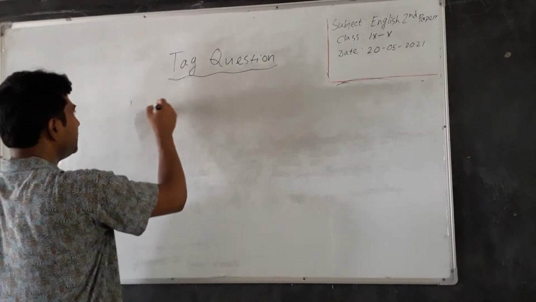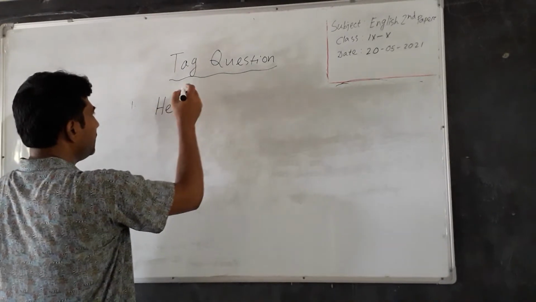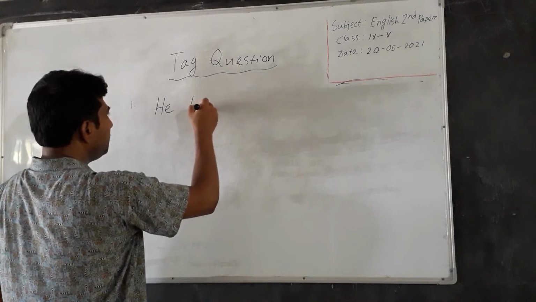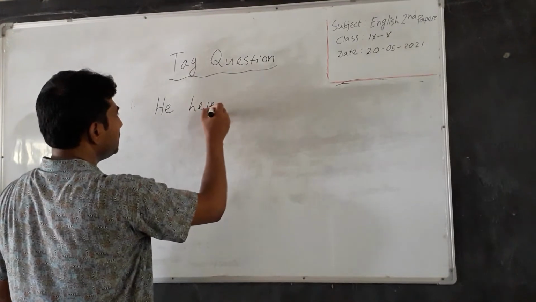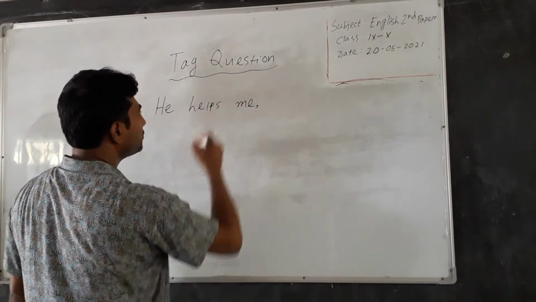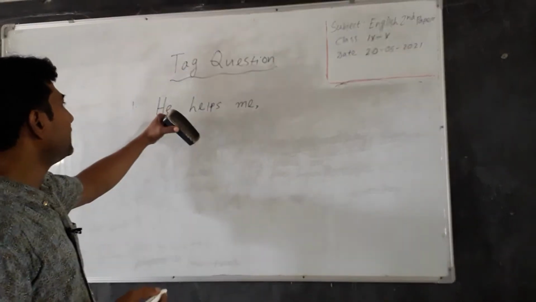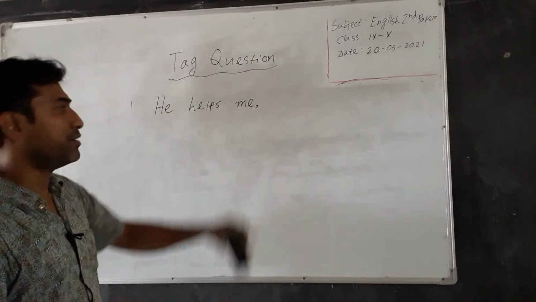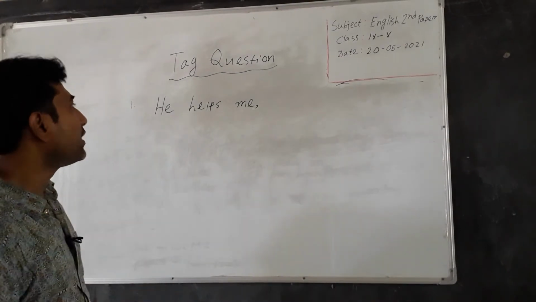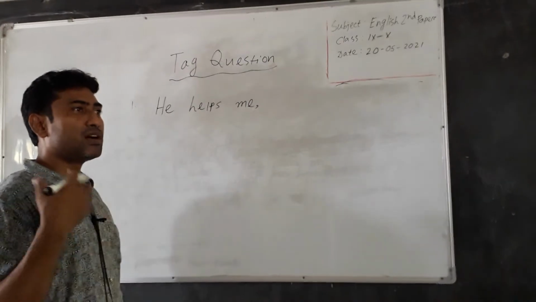Number 1. He helps me. Dear students, this is a sentence and the sentence is in affirmative form. And when we form a tag question, first of all we have to identify the auxiliary verb.